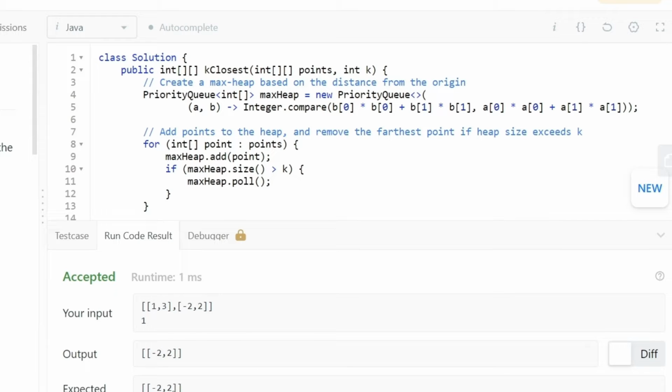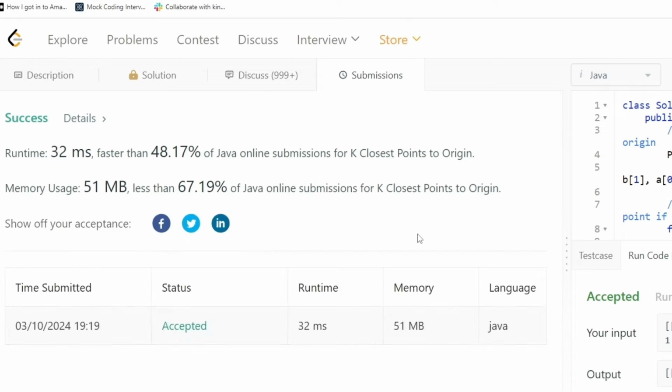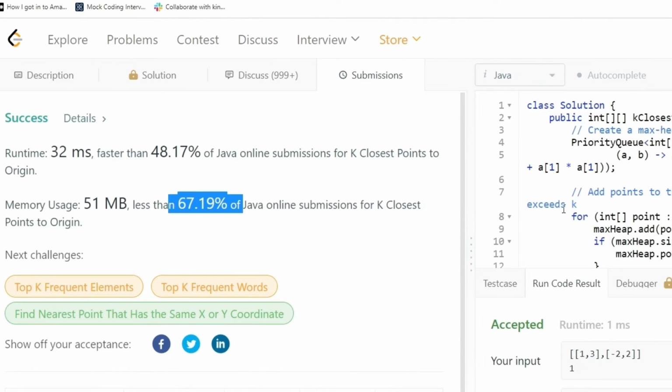Okay, seems like our solution is working as expected. Let's submit this code. And our code runs pretty fast in terms of time complexity, and extremely good in terms of space complexity. So once again, the solution is present in our GitHub repository. So if you want, you can go ahead and check it out from there.